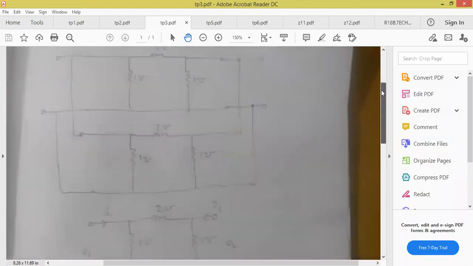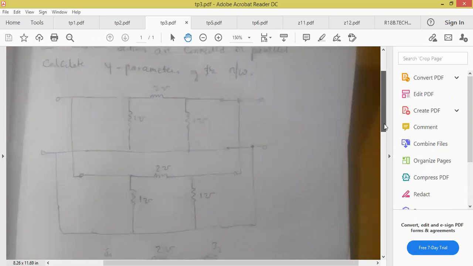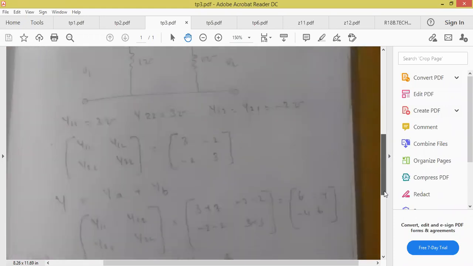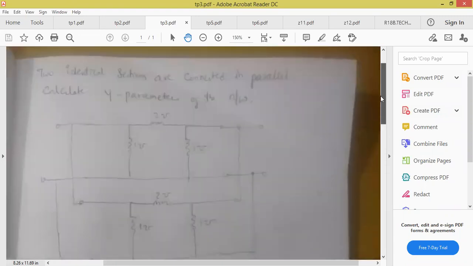So you must check this pi section. If two networks are connected in parallel, and both are pi only, this is called pi section. Then Y is equal to Y1 plus Y2. So another method also I'm showing. What is another method? See, I kept here OR. So all of you, here only we can do.